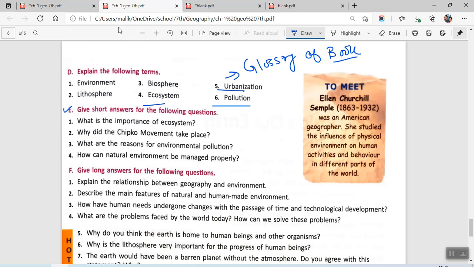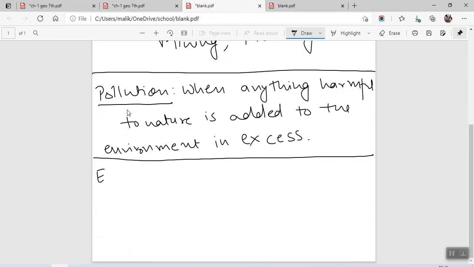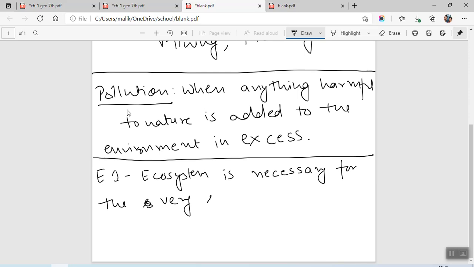This is our E1. So I'll just put this E1 here. Ecosystem is necessary for the very survival of any living organism on earth.